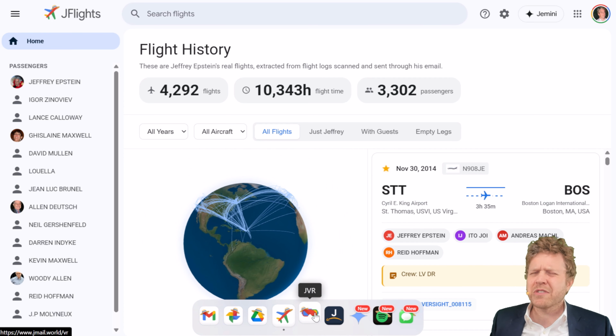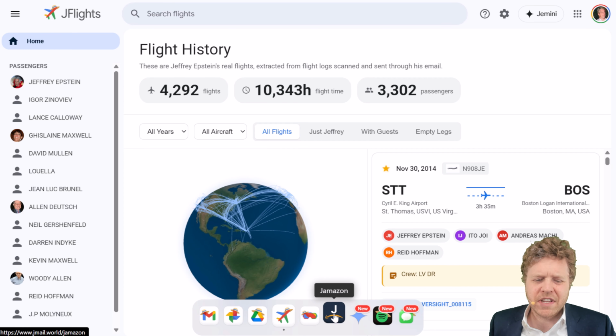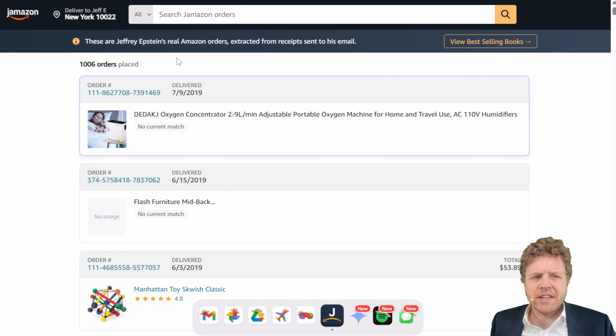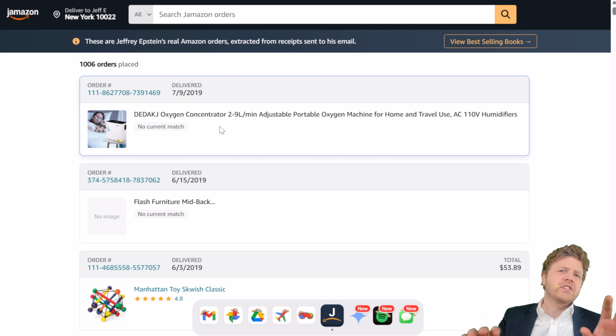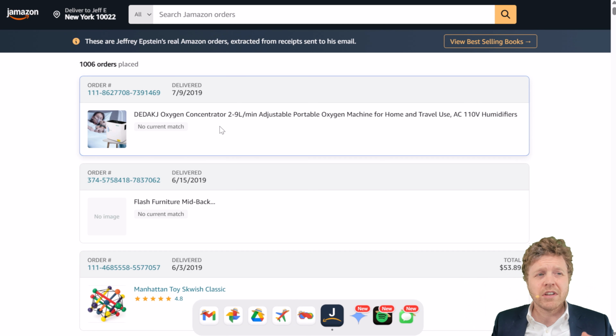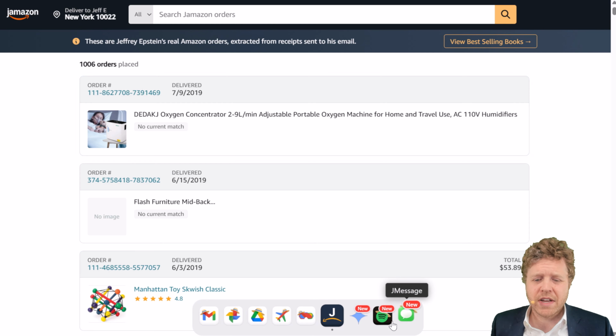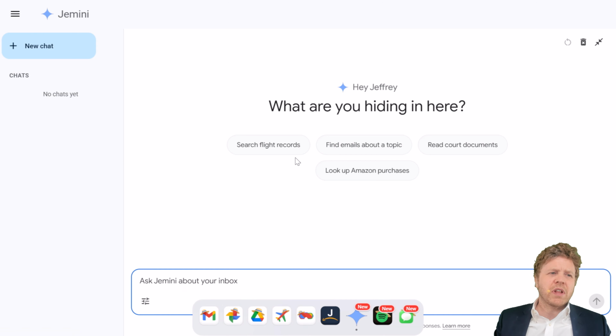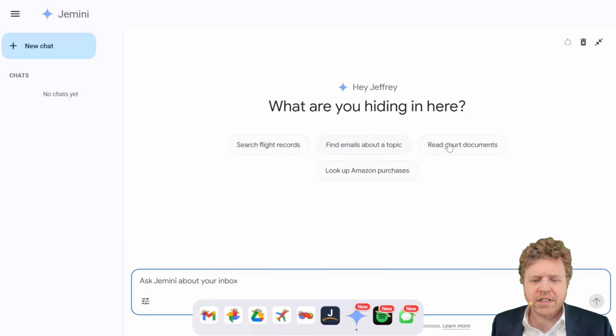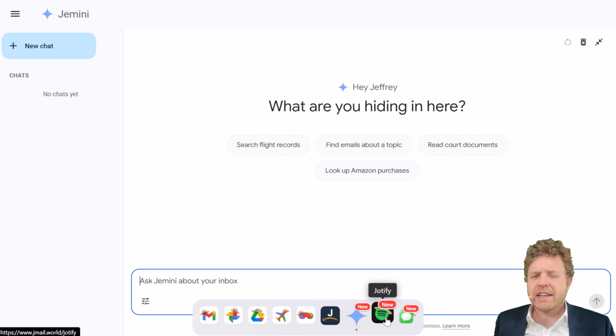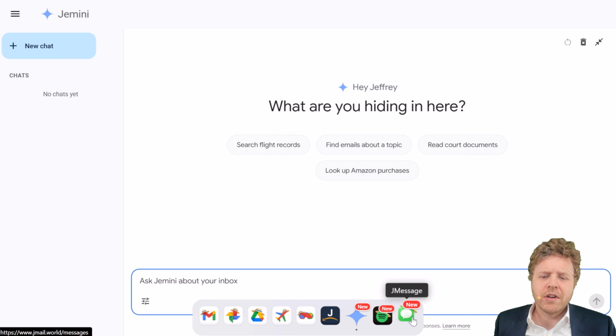JVR are files that have been virtualized if you're into VR type activities. Here's J Amazon, which is scraped from the email inbox. This is all of the orders that were sent apparently to a New York address. Gemini is a play on Gemini with a G, which is AI that in this case will just let you search through this project and the emails. Jotify is any audio files end up there. JMessage are iMessages, so like text messages effectively.